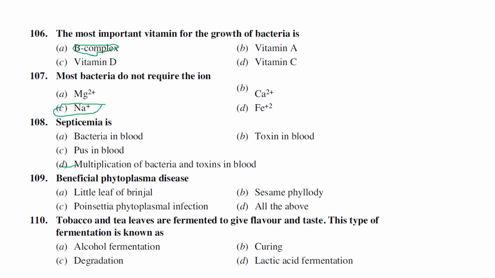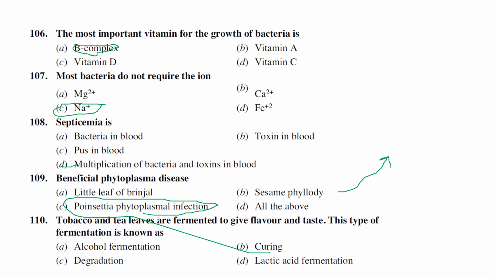The next one: beneficial phytoplasmal diseases. Little leaf of brinjal, sesame phyllody, poinsettia phytoplasma infection, and all the above. Generally, phytoplasma is a kind of plant pathogen which causes disease like fungi and bacteria. Here, little leaf of brinjal and sesame phyllody are dangerous, harmful diseases we know very well. And there is one phytoplasmal disease called poinsettia phytoplasmal infection. This is the beneficial phytoplasmal disease which actually benefits poinsettia plants.